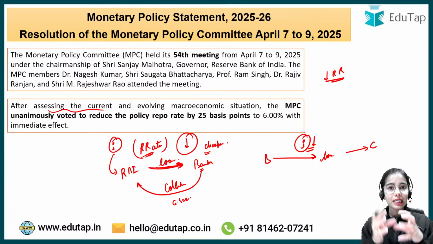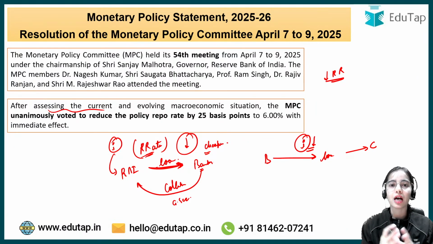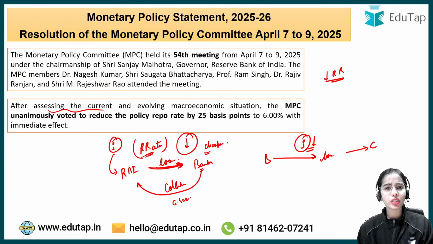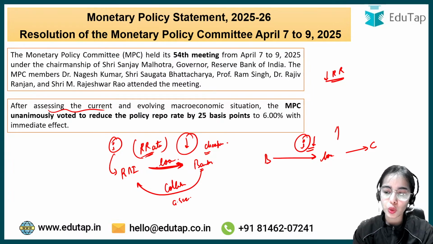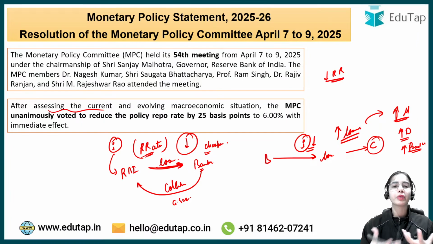Now at a lesser interest rate, more people will want to take home loans, car loans, loans for their wedding, personal loans and such. So at the lower interest rate, the loans taken by the customers will increase, the loans taken by the people in the country will increase, and with more loans there will be more money that will flow into the market. With more money there will be more demand. With more demand there will be more production in the country, and so the economic growth will get boosted in the country. I hope this is very much clear.